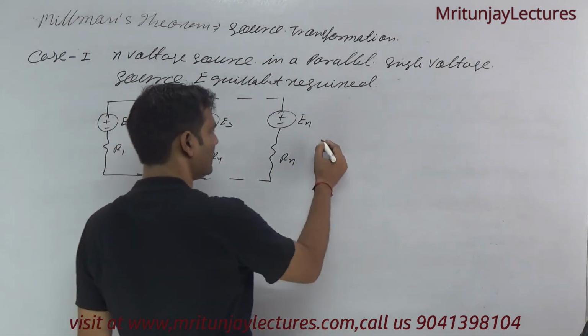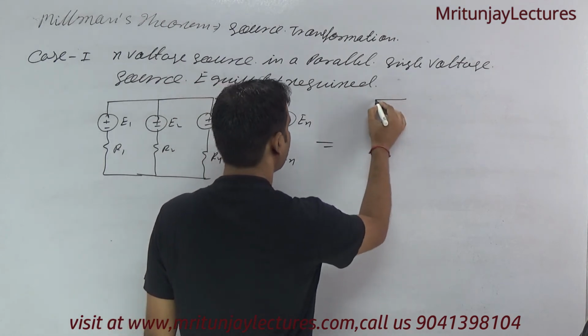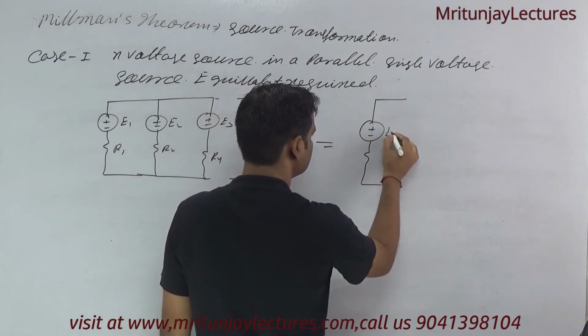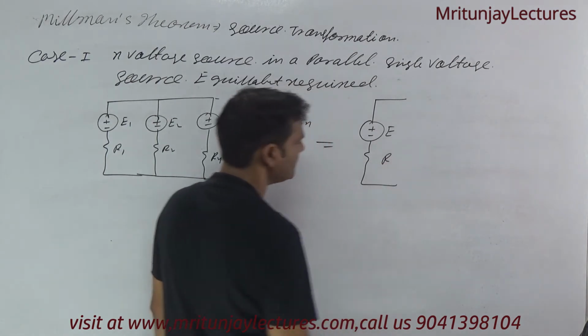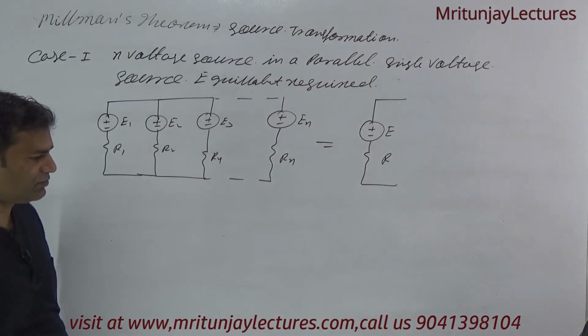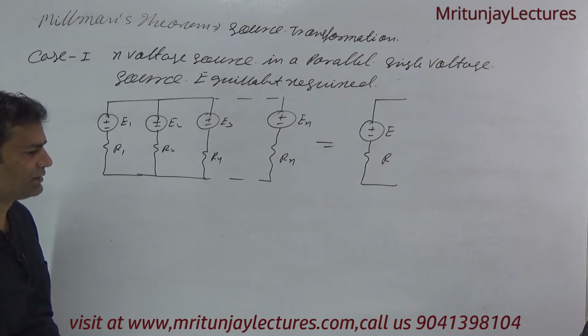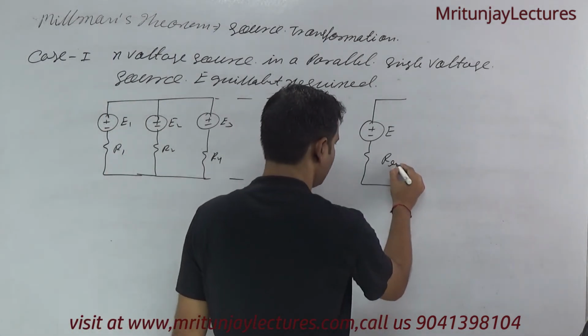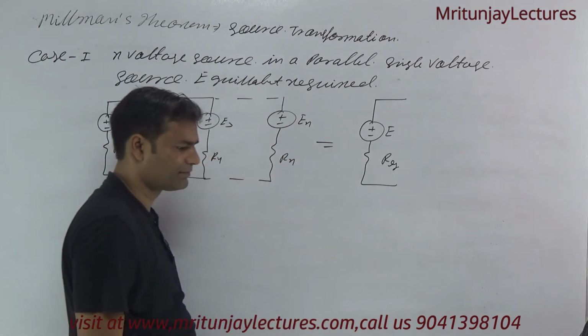This one is equivalently represented like E and R. Our motto is, what is the value of E and what is the value of R? That is R equivalent and that is E.